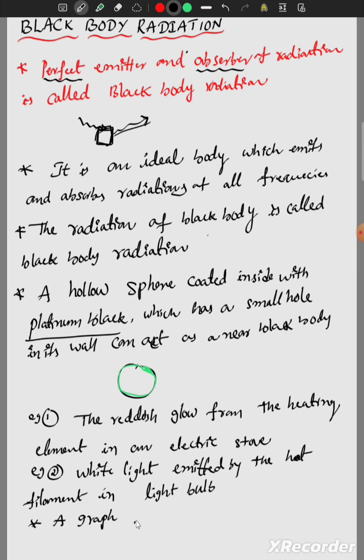A graph is plotted between the intensity of radiation and its wavelength.